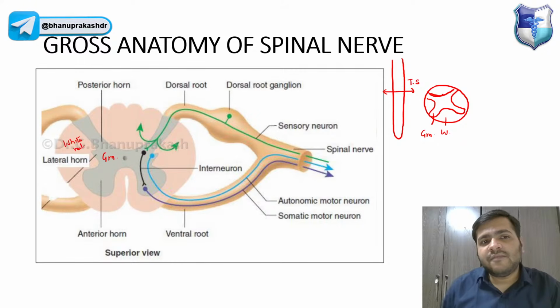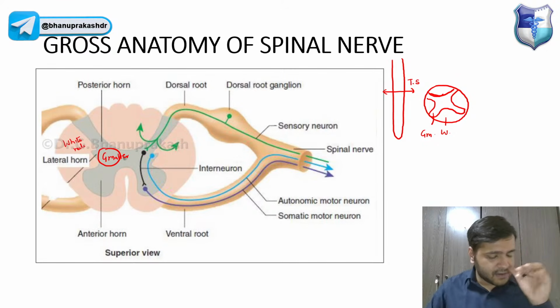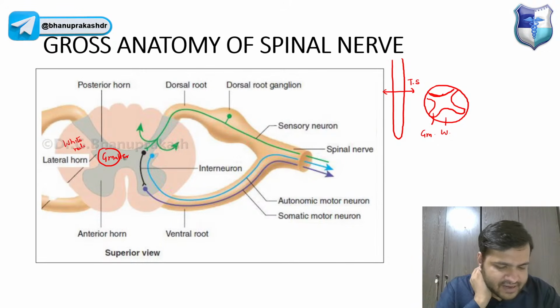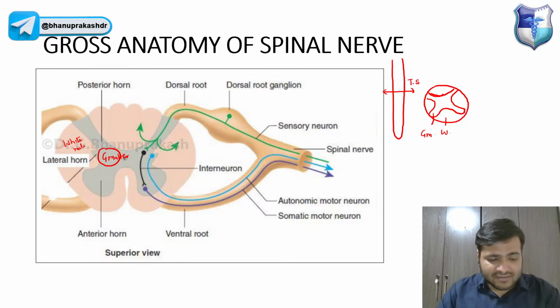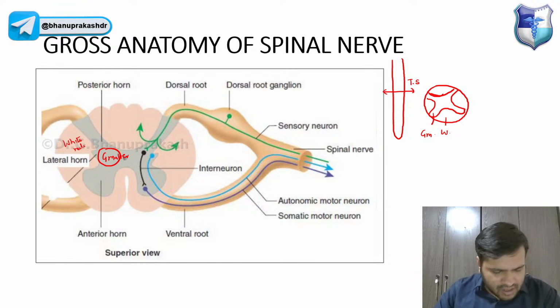Now, if I ask you what gray matter is made up of, guys, try to answer this. What is gray matter of the spinal cord made up of? We have just discussed it. I want you to answer what this gray matter is and what this white matter is. We have a butterfly shape over here, that is the gray matter, and we have the white matter. I'm not coming to the parts. Yes, Osama, very good. It is the collection of axons, or the cell bodies.